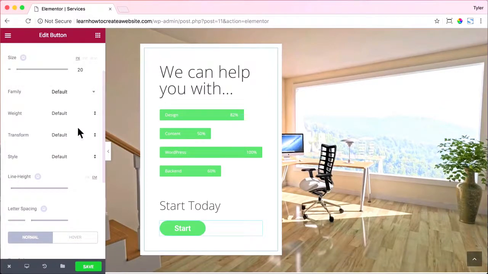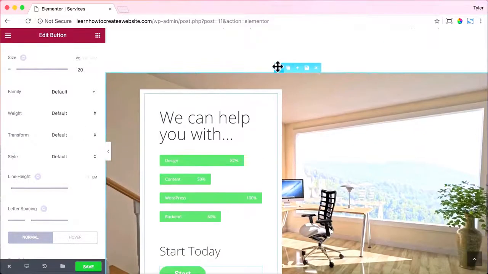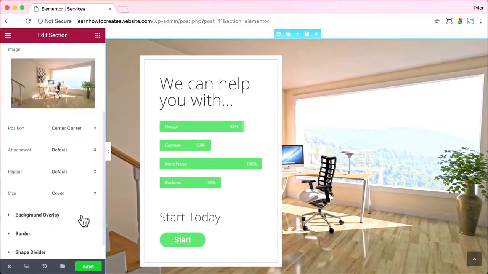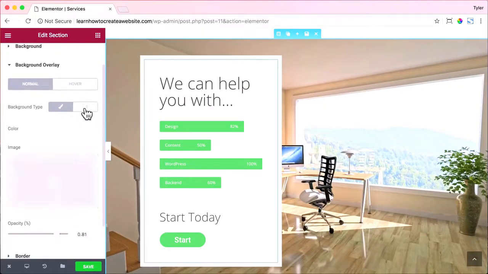This is just a demonstration. You'll do a lot better job when you have time, but that looks pretty good. All right, now let's also add a gradient background to this background. So we want to click on the entire section, then go to style and click background overlay, then click gradient because it's going to go from one color to the next.